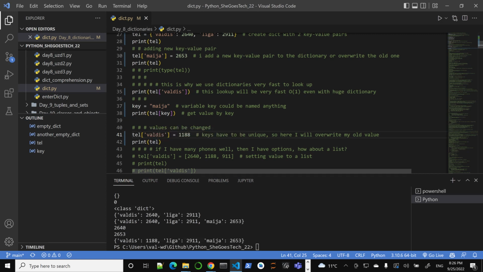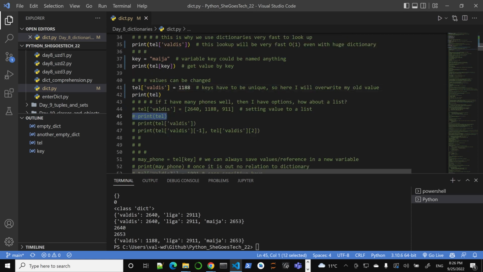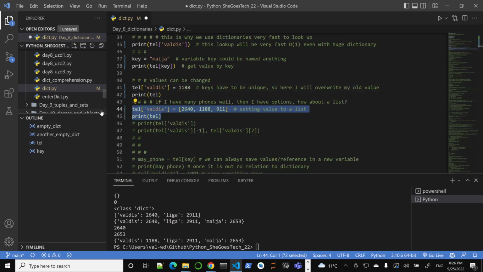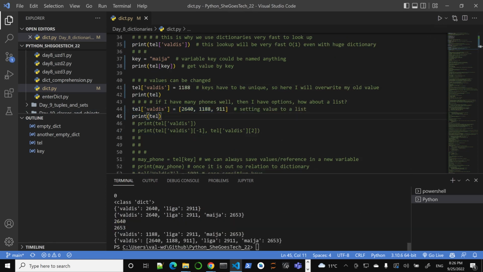And then there's a question. I had students ask me, what do you do if you have many phone numbers? One simpler way of dealing with it is to store them in a list, for example. It could be some other structures, for example tuples, but let's do a dictionary. This is a little bit more complex, but notice the key Valdis corresponds to a list containing 3 phone numbers, but Liga and Maya only have a simple integer.